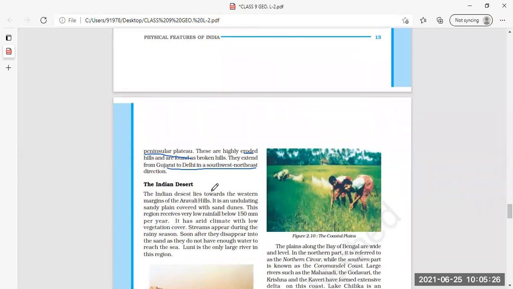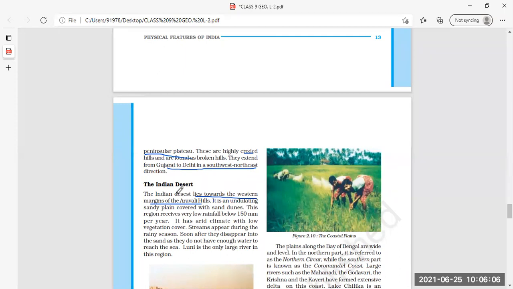Now the Indian desert. The Indian desert lies towards the western margins of Aravalli Hills. The Indian desert lies towards which part? West. Western margins of Aravalli Hills. This is the location of the Indian desert. Now it is an undulating sandy plain covered with sand dunes. Undulating means having a smoothly rising and falling form, a smoothly rising and falling form of sandy plain.